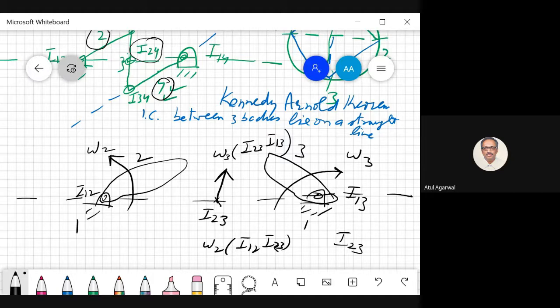Now you see this point also has an upward velocity perpendicular to this line. So these two velocities have to be equal. So you can find the location of this point I23 using this equation. Okay.